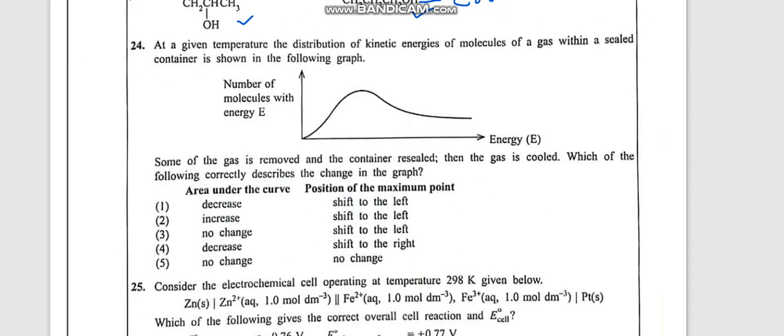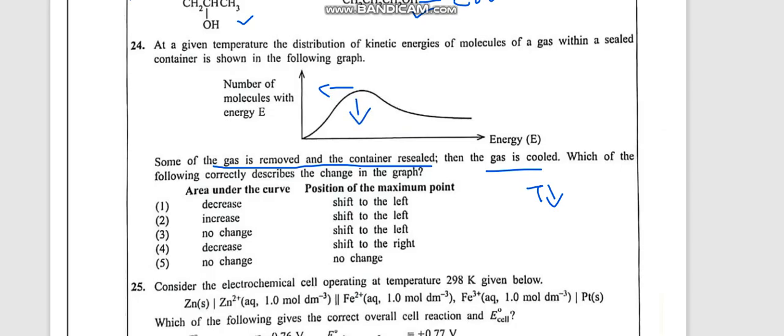24th question. At a given temperature, the distribution of kinetic energy of molecules of a gas within a sealed container is shown in the following diagram. Now here they are saying the gas is removed and the container is resealed. So some amount of gas is removed, and again you are sealing the container and it is cooled. That means temperature is dropping. So temperature is dropping means the peak should go where? The peak should shift to the left side. And since some amount of gas is reduced, it should go down.